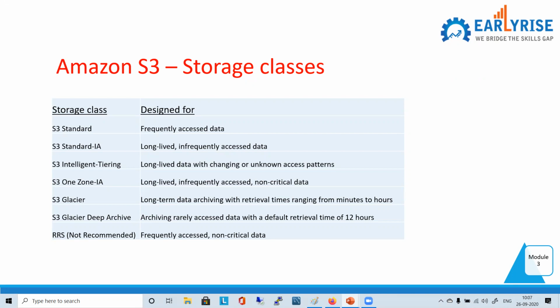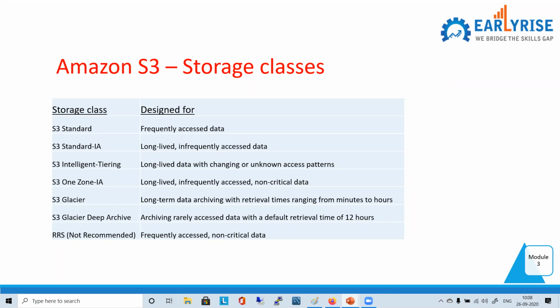Now what will happen? Some kind of monitoring will happen. They will start doing some monitoring. Then what will they do? They will do some automation. What kind of automation? They will put the frequently accessed data in S3 standard and infrequently accessed data in S3 standard IA. In your place, they will be doing it automatically in the back end. So 20% of your data will be sent to S3 standard and 80% will be sent to infrequent access. Now you are paying a very small fee for that monitoring and automation, right?